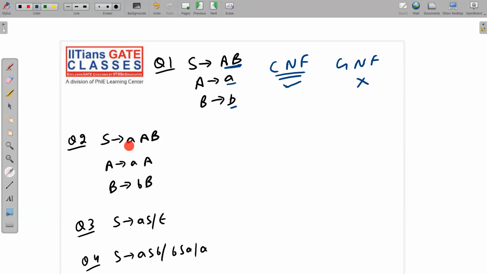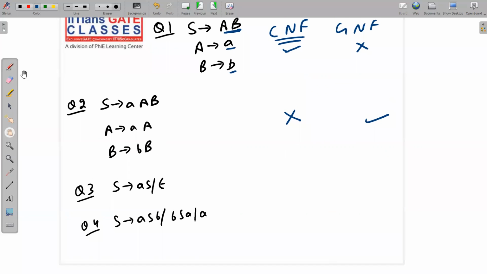What about this scenario? Terminal followed by any number of non-terminals. So this is in GNF, but it is not in CNF because CNF says exactly two non-terminals or a single terminal. So this is not in CNF. These are very simple scenarios. Just apply the definition, that's it.